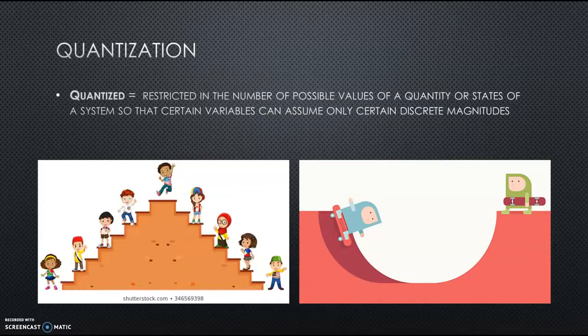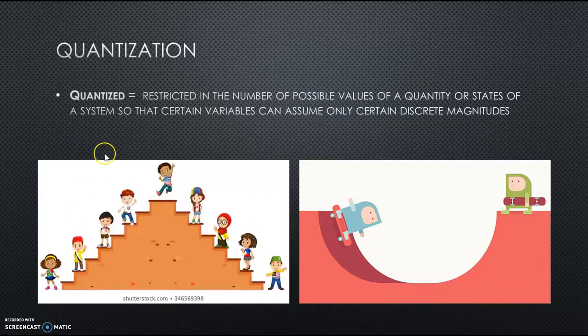So, quantization, what does it mean? If something is quantized, it is restricted in the number of possible values of a quantity or states of a system so that certain variables can assume only certain discrete magnitudes. This is the idea behind stairs. Stairs are quantized. You can exist on the first or the second or the third or the fourth and so on steps, but you cannot exist on the 3.56th step. You are either on the third or the fourth. So stairs are restricted in the number of possible values that you can be at.